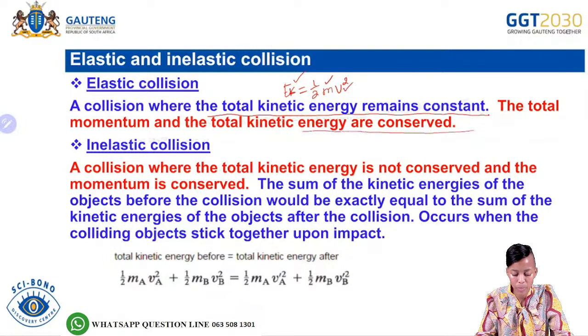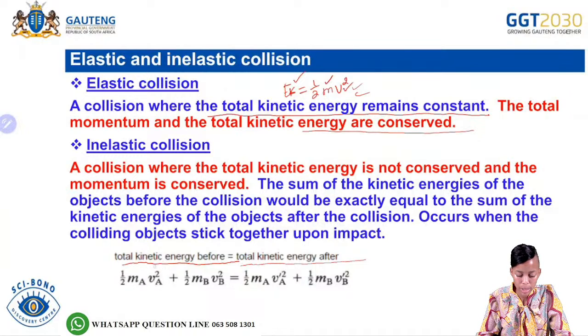Okay, so it says a collision where the total kinetic energy remains constant, and the total momentum and the total kinetic energy are conserved. So with an elastic collision, using this formula, we are saying the total kinetic energy before is equal to the total kinetic energy after. And the kinetic energy is given by EK is equal to half mv squared.